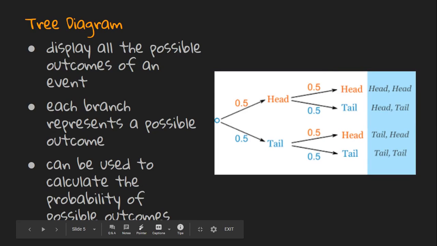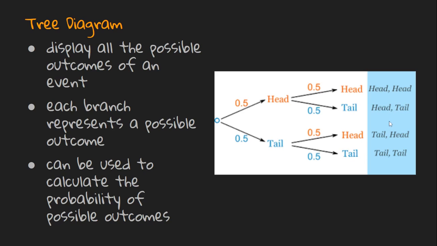The tree diagram is a tool that displays all the possible outcomes of an event. Each branch represents a possible outcome and can be used to calculate the probability of possible outcomes. So this tree diagram shows all the possible outcomes of tossing a coin 2 times in a row. Your first toss, you could land heads, and your second toss, you could land heads again or tails. If your first toss was a tail, your second toss could land heads or it could land tails again.